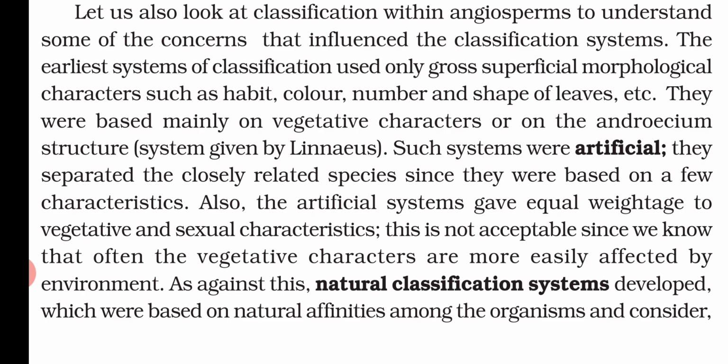That means the vegetative characters as well as the structure of the androecium were the main highlight. This system was proposed by Linnaeus.